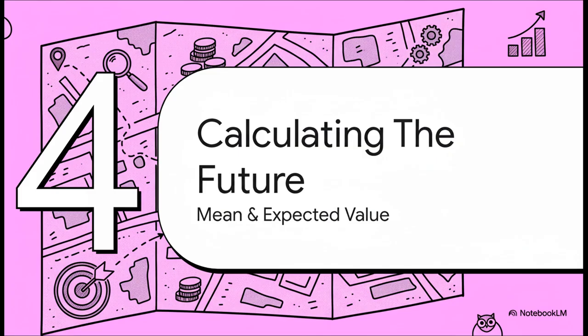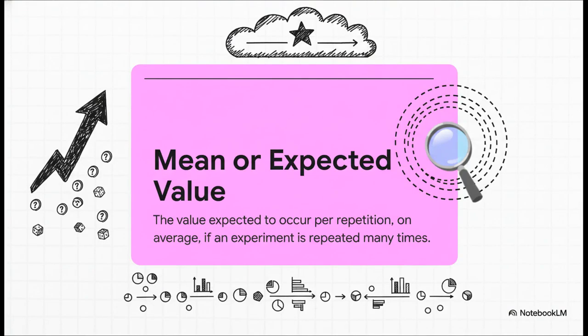Okay, having a map is awesome, but the real power comes when you can use that map to find a single, really useful piece of information. Let's see how we can take this entire distribution and boil it all down to one powerful number that can help us make some smart decisions. And that number is called the mean, or as it's more powerfully known, the expected value.